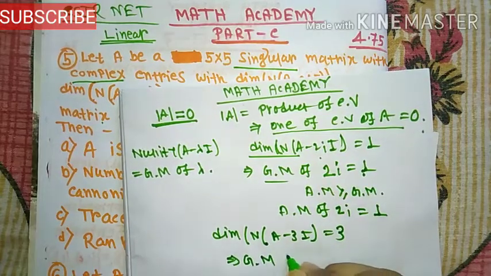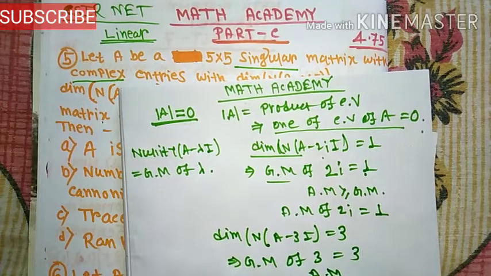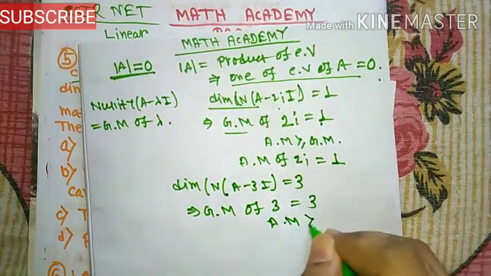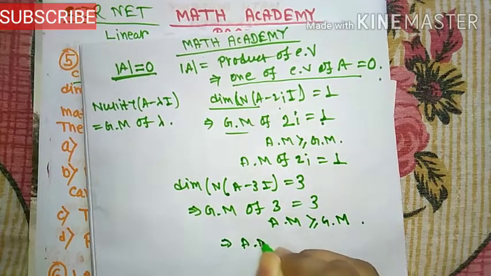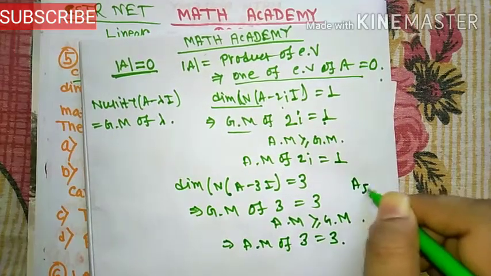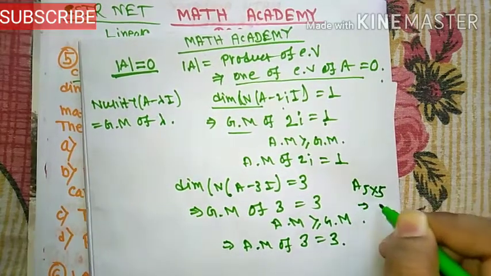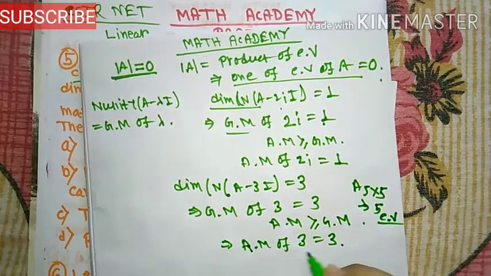Since it is also given that nullity of A - 3iI is 3, here GM of 3 is 3, and by the property AM is greater than or equal to GM, we get AM of 3 is also 3. And here A is a 5x5 matrix, so total eigenvalues are 5, and AM means number of eigenvalues.